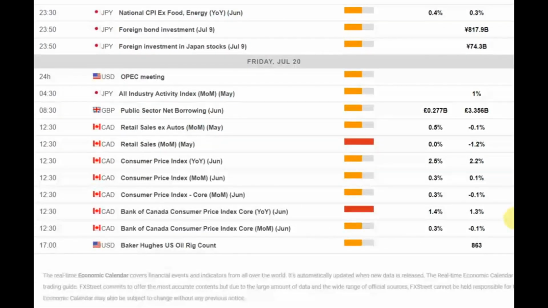And finally, on Friday, 20th of July, Canadian retail sales and also consumer price index for June is due for release. Current forecasts are pointing to 2.5% figure for year-on-year from previously 2.2 and 0.3% month-on-month from previously published 0.1%. This data is likely to impact volatility in Canadian currency crosses.